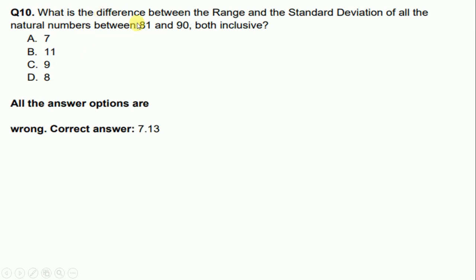What is the difference between the range and the standard deviation of all the natural numbers between 81 and 90, both inclusive? So both 81 and 90 should be included while calculating the range and standard deviation. So all options are incorrect in this question also and correct answer is 7.13.